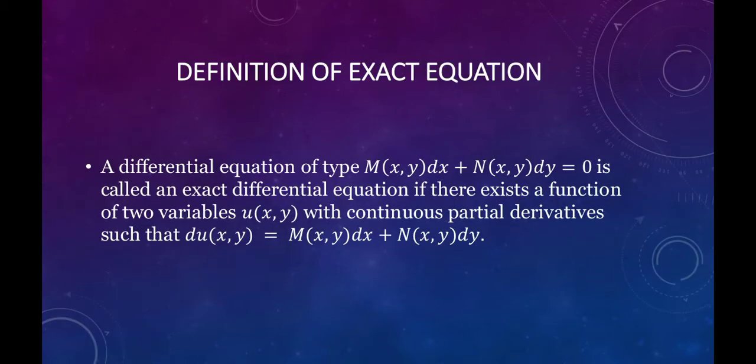Today we are going to discuss the exact differential equation. We will see the first definition of exact equation. A differential equation of the type M(x,y) dx plus N(x,y) dy is equal to 0 is called an exact differential equation if there exists a function of two variables u(x,y) with continuous partial derivatives such that du(x,y) is equal to M(x,y) dx plus N(x,y) dy. This is the definition of exact equation.